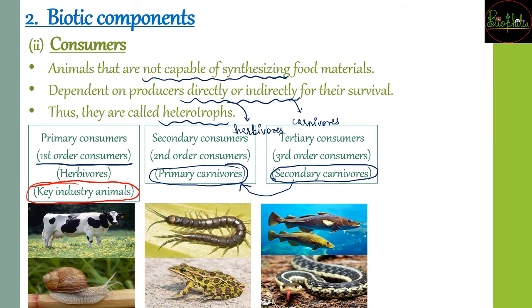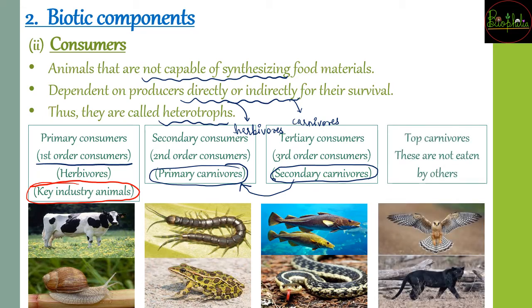So these are going to include the large fishes and even the snake. Large fishes will eat small fishes, and small fishes will eat zooplanktons or planktons in the aquatic ecosystem. That way these are going to change in their levels. And the fourth one is the top carnivores. These are called top carnivores because these are not eaten by others. There is no one above them, no one will eat them. Once they die, they directly go for decomposition. So these are the top carnivores, including the lion, panther, falcon, peacock, tiger. All these come under the top carnivore category.